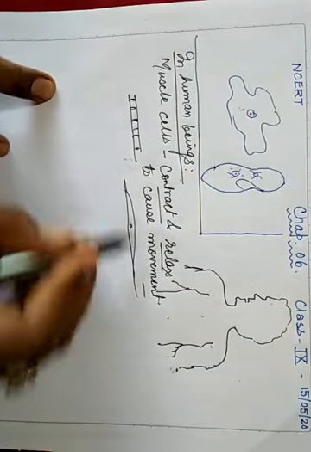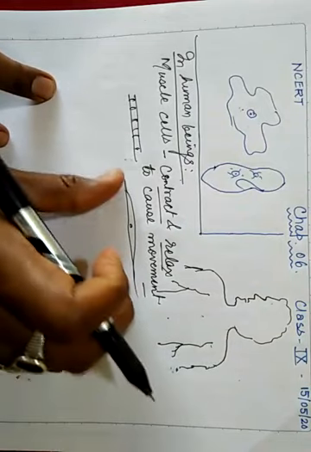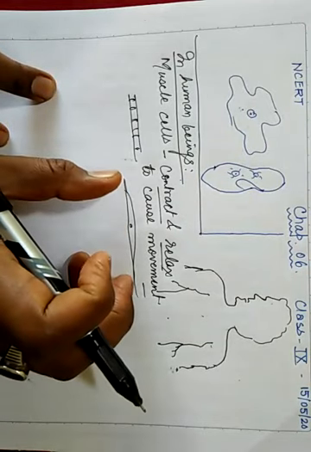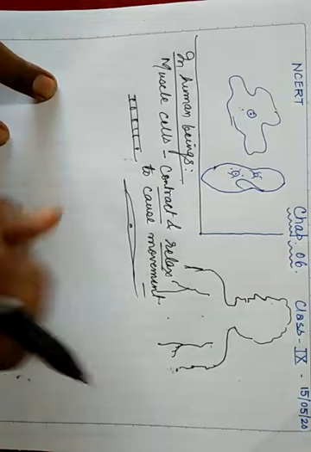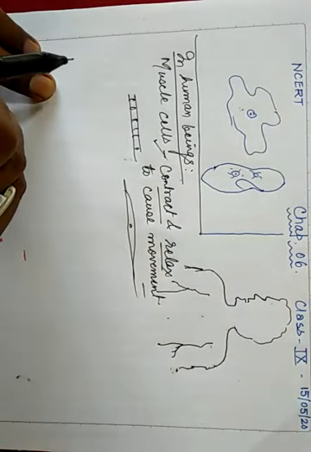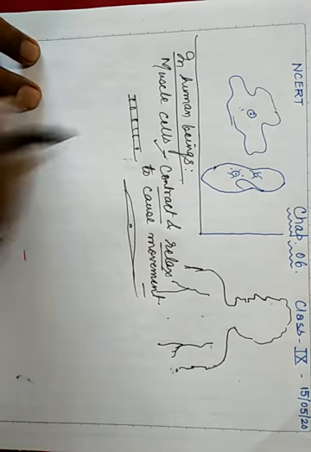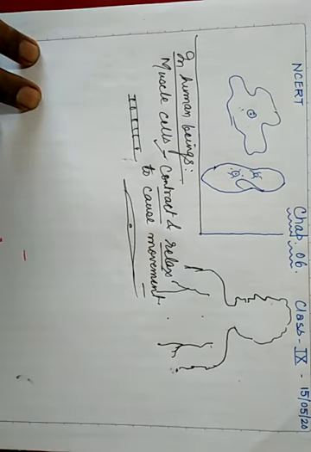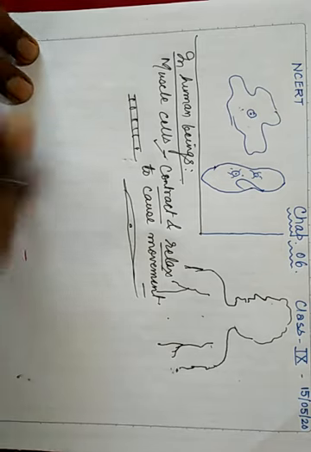When they contract and relax, contract means shortening, relax means they again take their shape. Due to this contraction and relaxation, we can move our hands and legs. Even whatever I am speaking, there is contraction and relaxation of the muscles present in our jaw region.